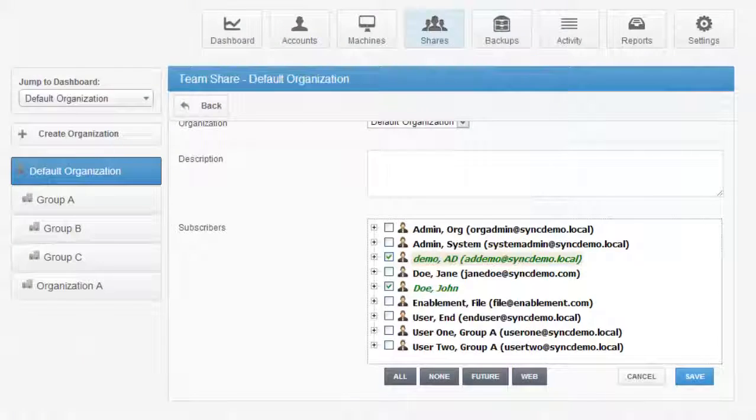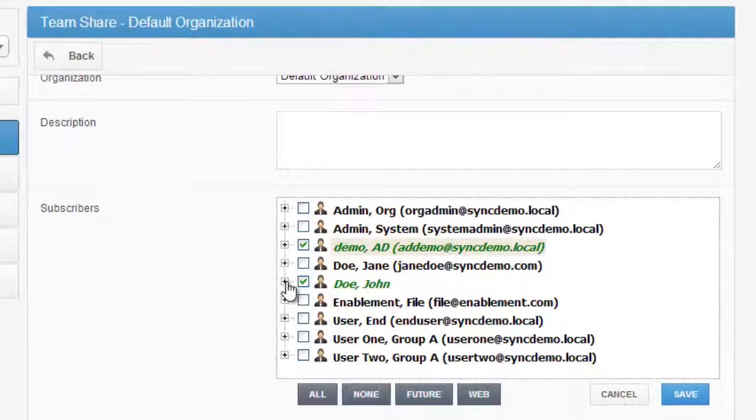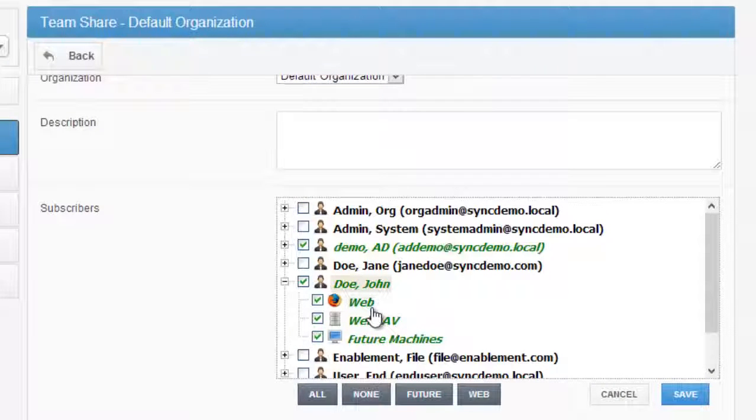But it's more granular than just that. You have the ability to control what machines those users have access to the folders on. In some cases, you might have a 100 gigabyte folder in the cloud, and the last thing you want is for that folder to show up locally on every user's machine. No problem. Just give the user web-based access, which means the user has to log into their web portal, again, the My Files view, to view their data.